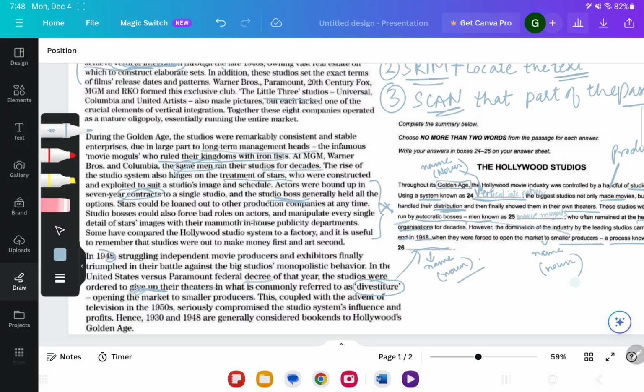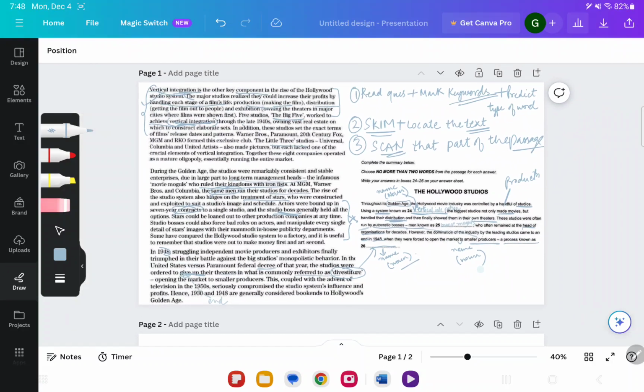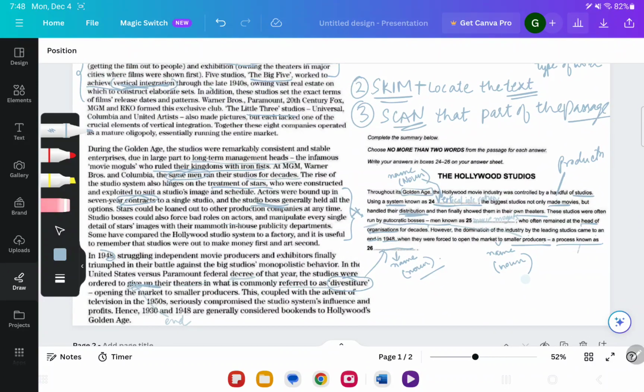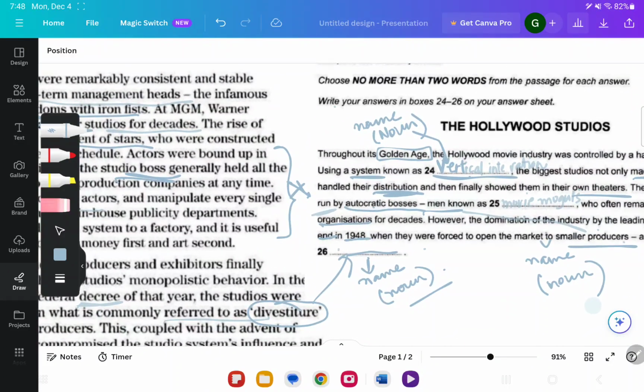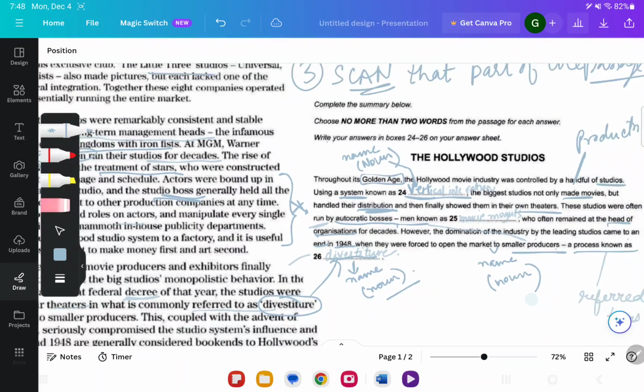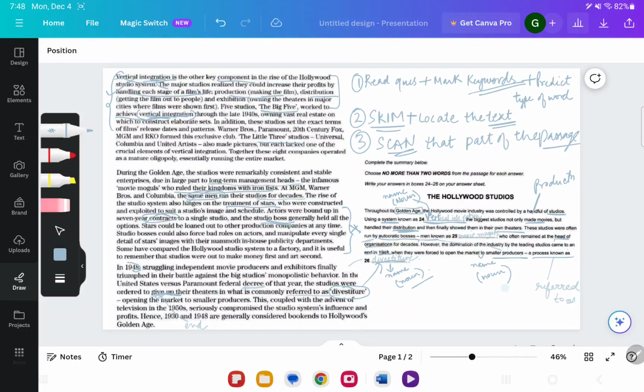So it put an end to their theatres in what is commonly referred to as, now known as and referred to as is the same thing. So this process is divestiture.